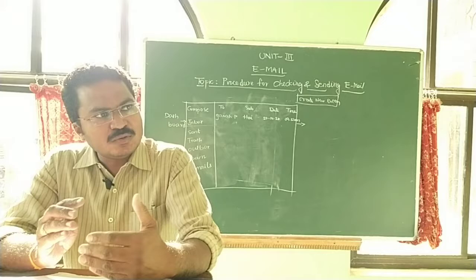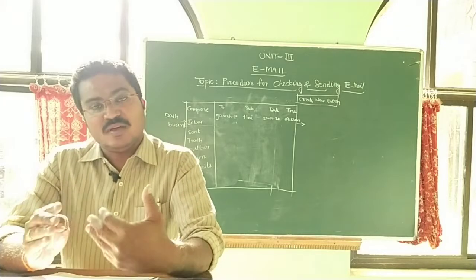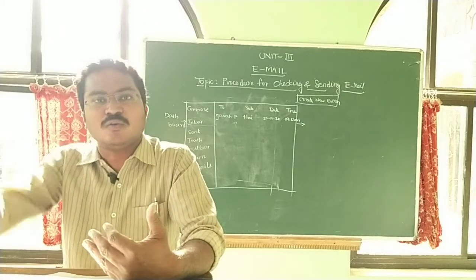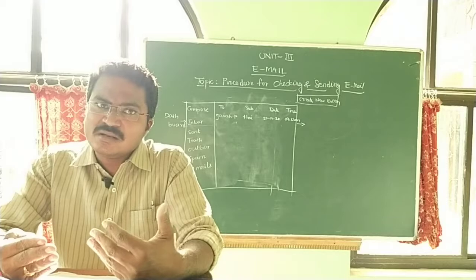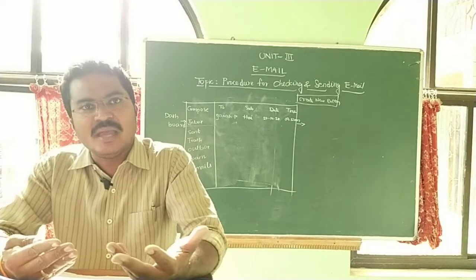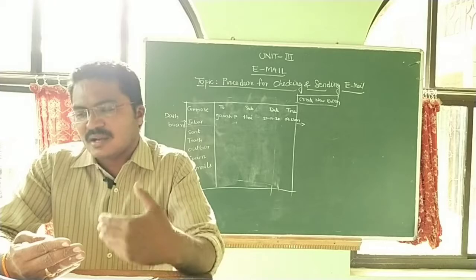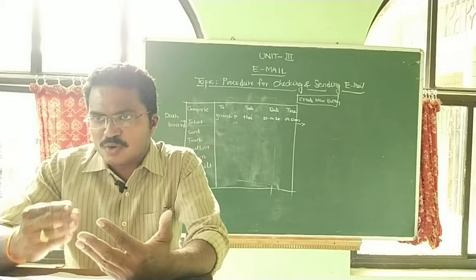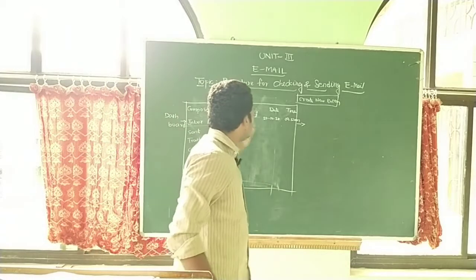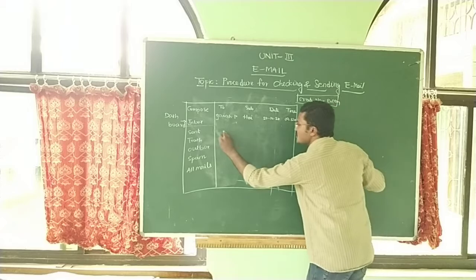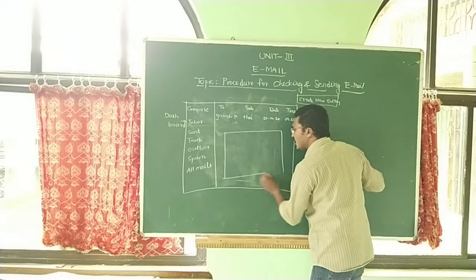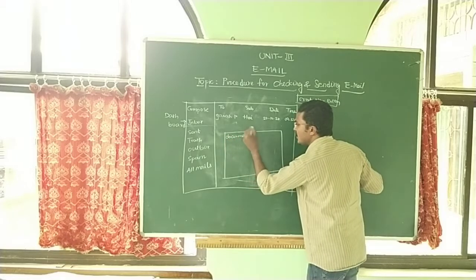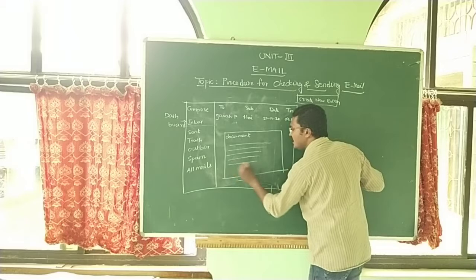If you send a reply to the same person, that is a reply. Or if this message is very helpful for me and is forwarded to our friends also, this is called forward. We can do these two actions after reading the mail: one, send a reply to your friend, or two, forward the same message to your friend also. If you click the subject button, it shows a new window. This is called the document area. In this document area, the content your friend sent is completely shown.